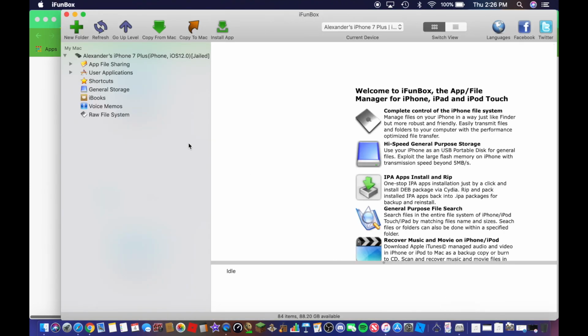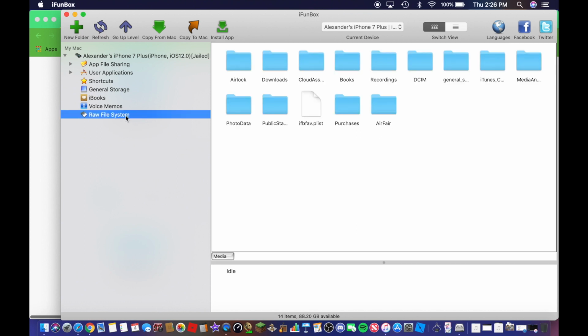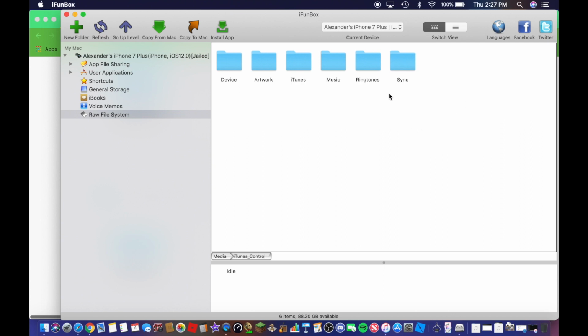Make sure your phone is connected, go to Raw File System, go to the iTunes folder right there, and go to Ringtones. You should see the M4R files right there.